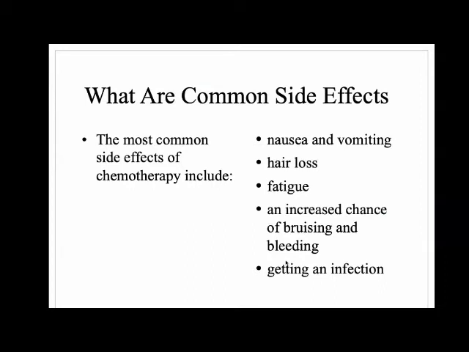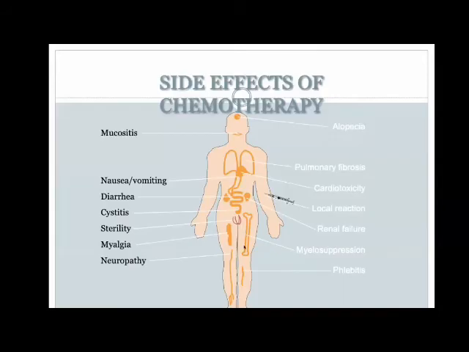The common side effects that we see in most children include, most commonly, nausea, vomiting, hair loss, increased chance of bruising or bleeding, or getting an infection, that is febrile neutropenia. So if you look at this figure, what you can see are the common side effects highlighted: mucositis, nausea, vomiting, diarrhea, cystitis, sterility, myalgia, neuropathy.